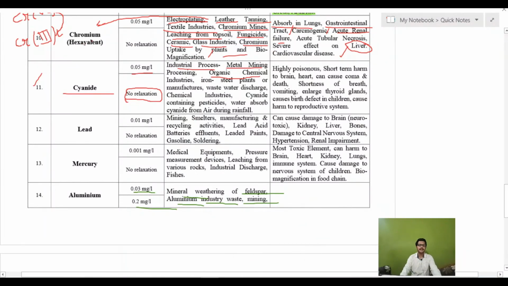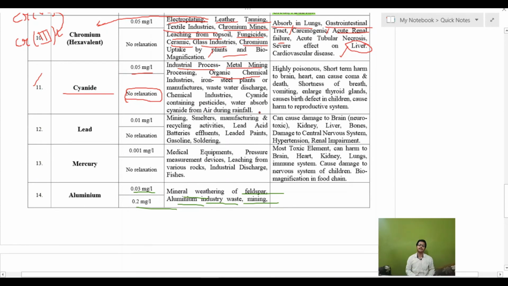After understanding chromium, we will next move to cyanide. The cyanide limit is 0.05 milligram per liter, and there will not be a relaxation because cyanide is very toxic in nature. We cannot take the chances. The sources are industrial processes, metal mining and processing, organic chemicals industries, iron and steel production, manufacturing wastewater discharge, chemical industries, cyanide coating, pesticides, and water absorbing cyanide from the air during rainfall.